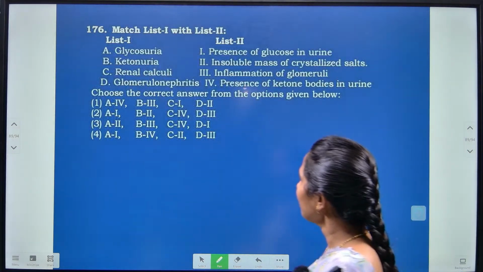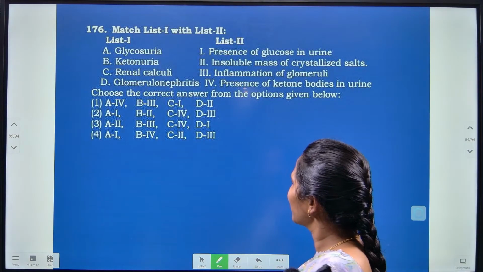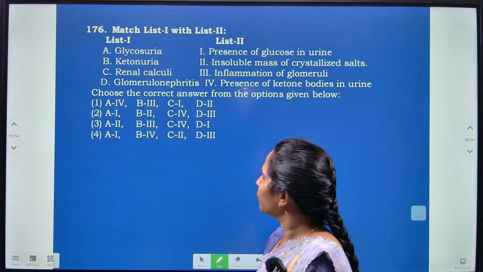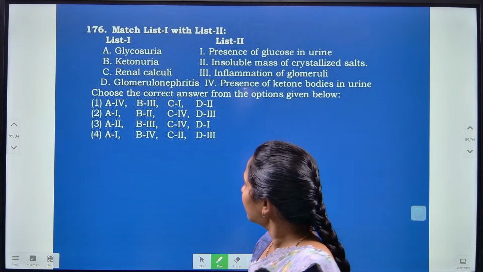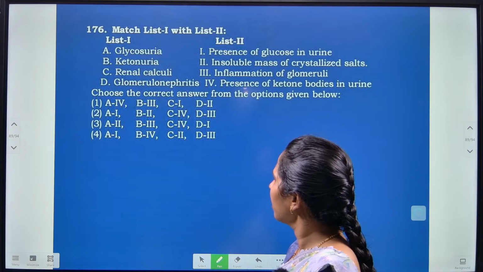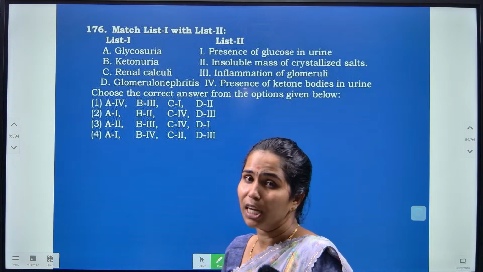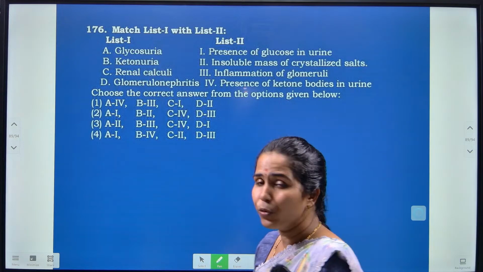Next. Match list 1 again with list 2 here. Okay, glucosuria, ketonuria, renal calculi as well as glomerulonephritis here. Glucosuria is nothing but the presence of glucose in the urine, and the second one is ketonuria.